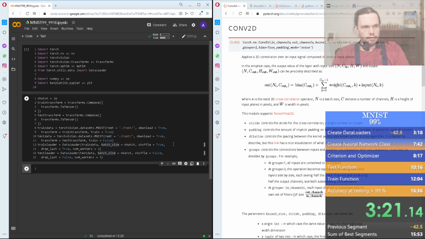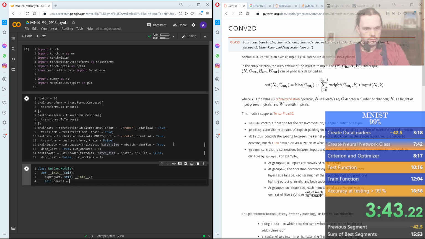Now, class Net. Now we're creating the neural network class itself. Define __init__(self): super(Net, self).__init__(). Then self.conv01 equals nn.Conv2d(1, 6, 5, 1, 2, 2), and we need two of these.